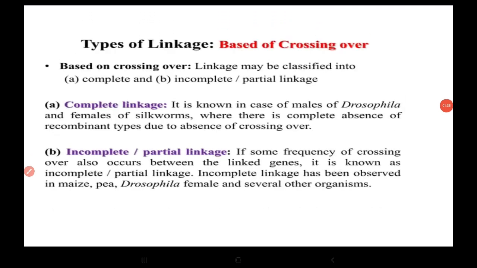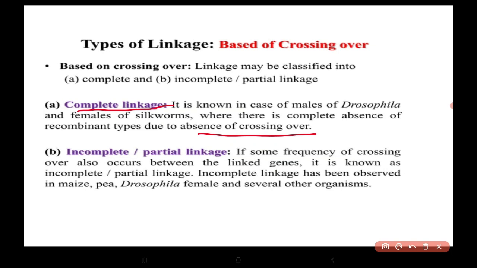Types of linkage: it can be complete linkage or incomplete linkage. Complete linkage means, as in case of Drosophila males and females of silkworm, there is a complete absence of recombinant types due to absence of crossing over.